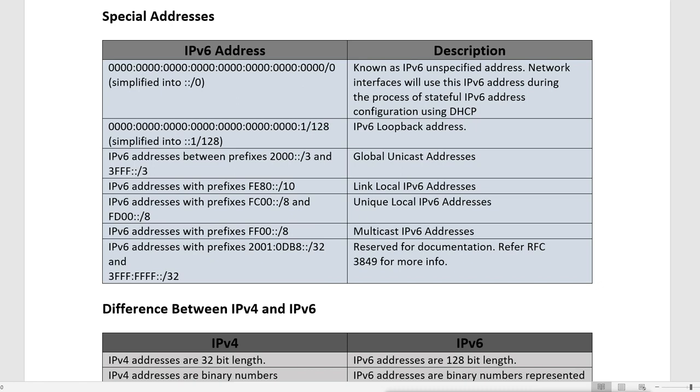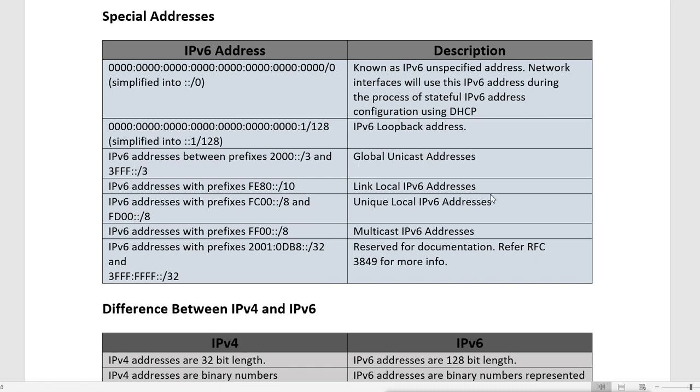Then IPv6 addresses between the prefix of 2000::/3 and 3FFF::/3. Now /3 means the first 3 bits are reserved. So that is called global unicast addresses. We can say it is like public addresses in IPv4.